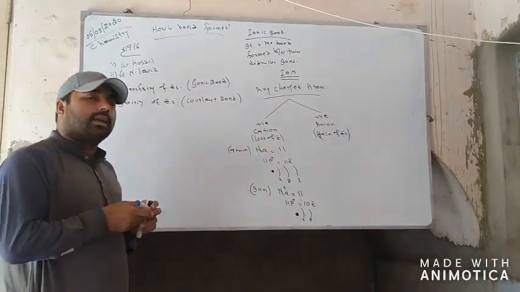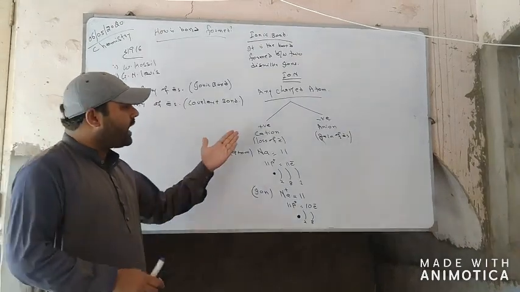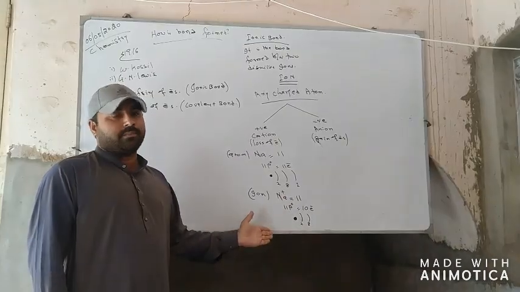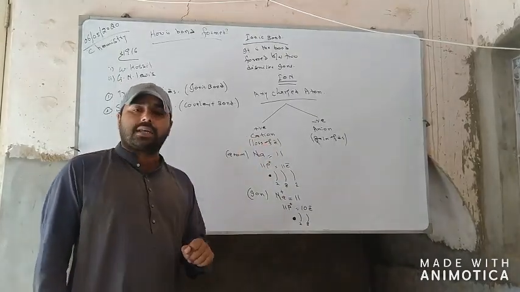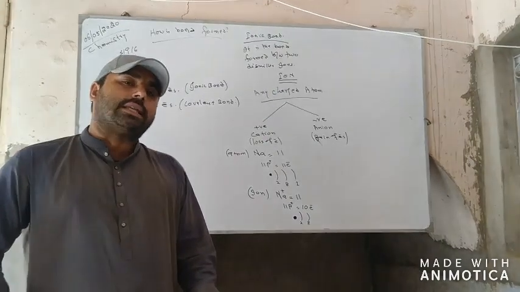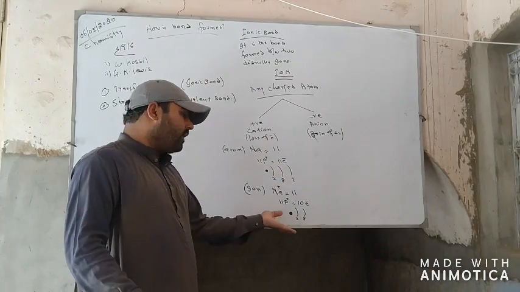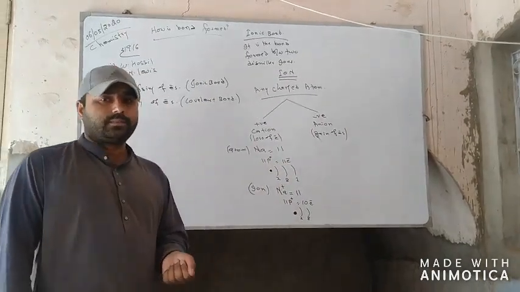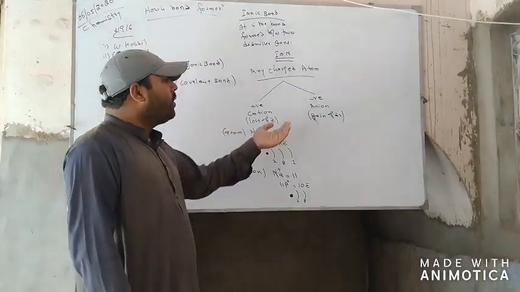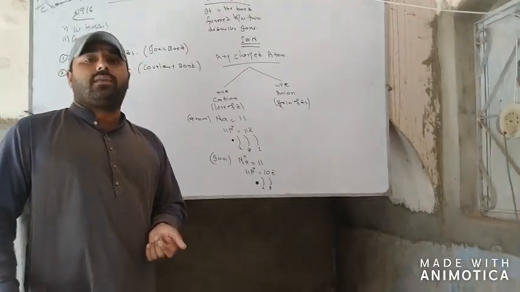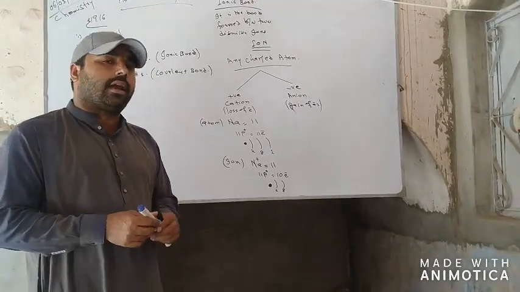We may call it the cation. In this way, a cation is formed by the loss of electrons. Here we see how sodium loses its 1 electron and gets a noble gas electronic configuration.